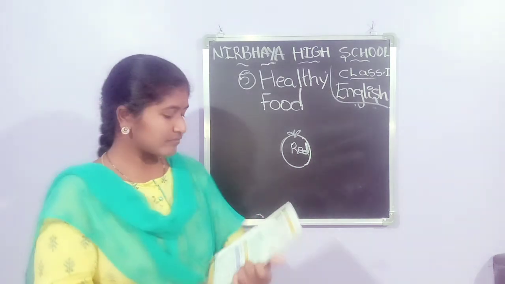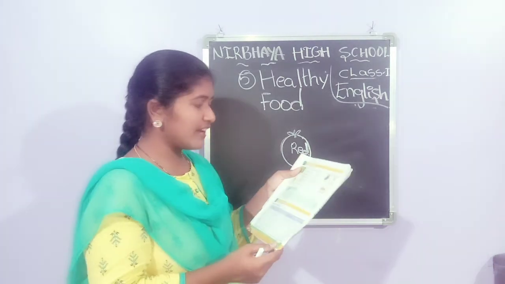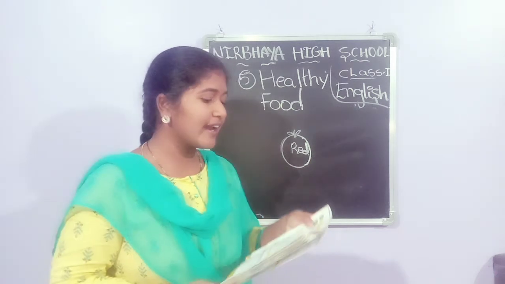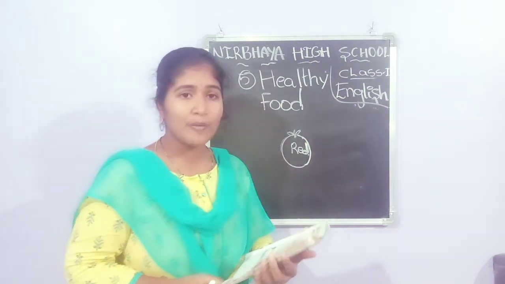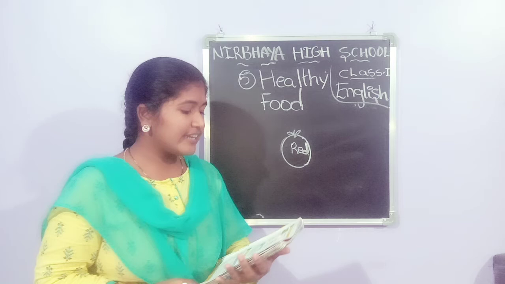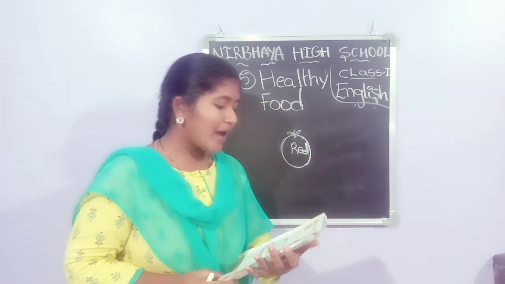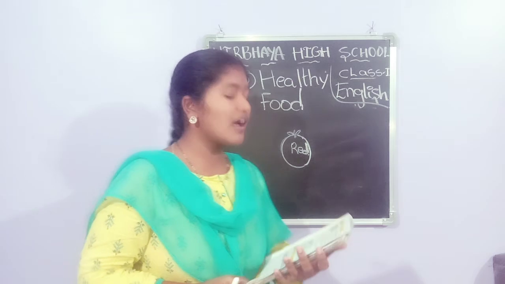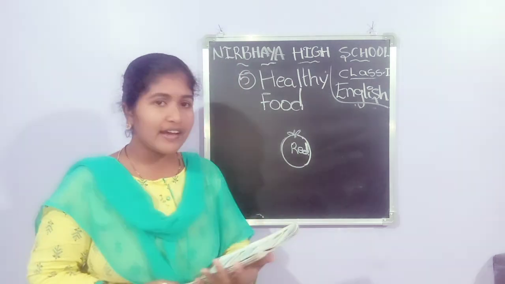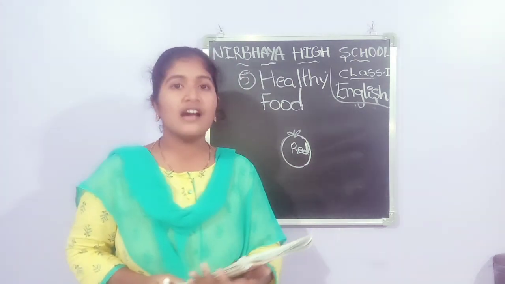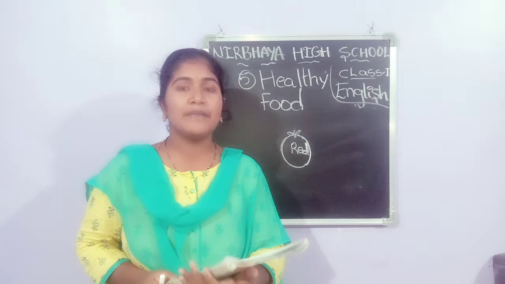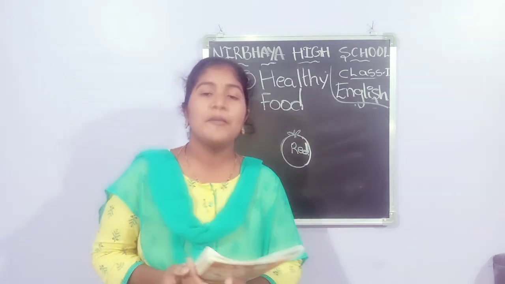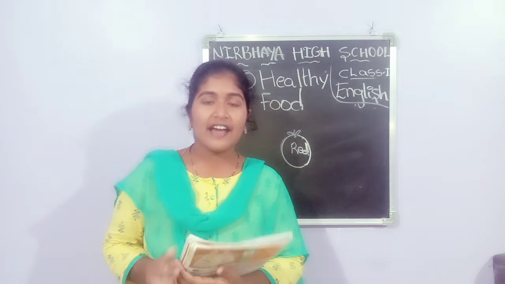Children, all of you put your finger on the first line, page number 25. Tomatoes are red. T-O-M-A-T-O-E-S. Tomatoes. A-R-E. Are. Red. R-E-D. Tomatoes are red. Next one, beans. Beans are green. B-E-A-N-S. Beans. Beans are green. A-R-E.